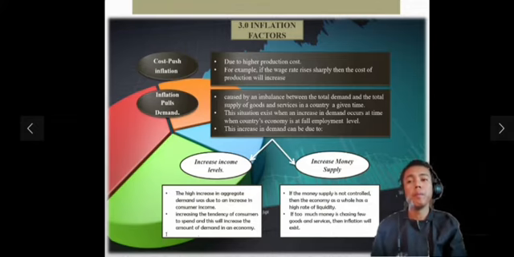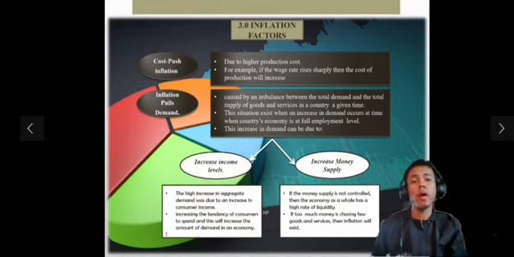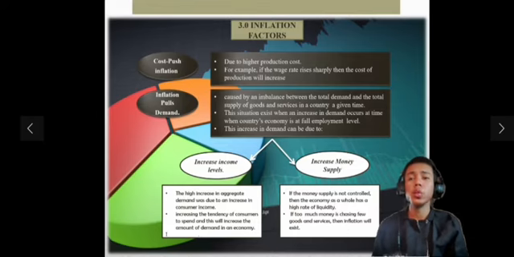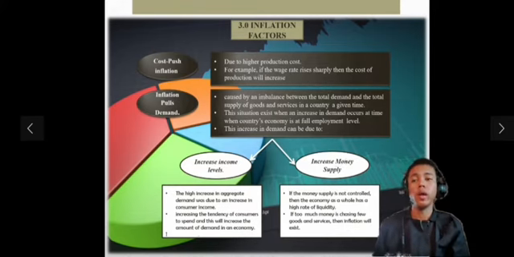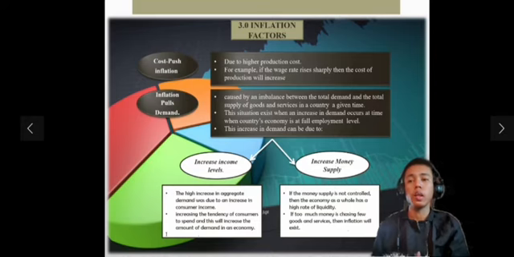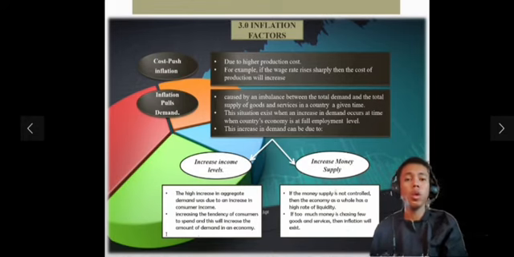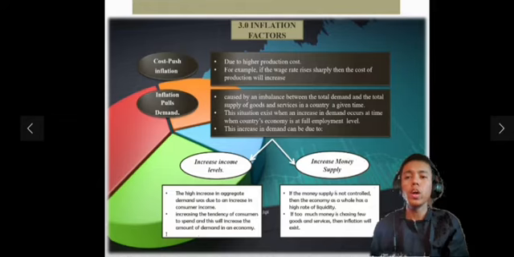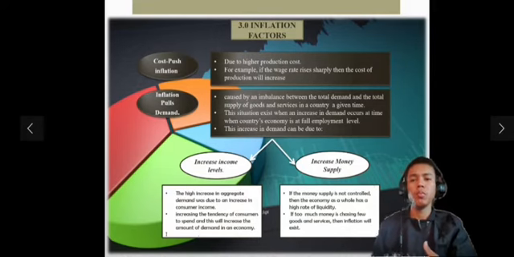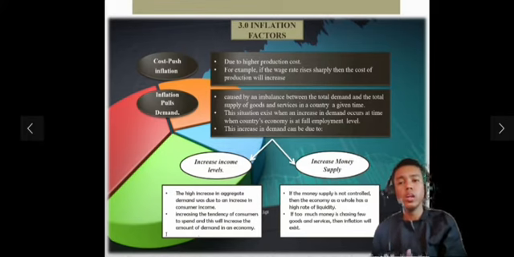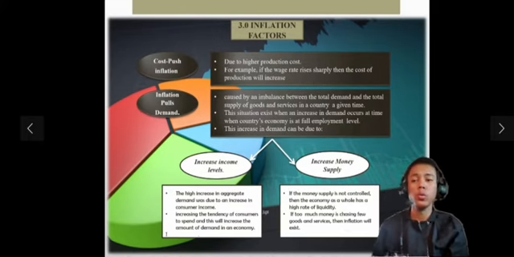Two, demand-pull inflation. Demand-pull inflation is caused by an imbalance between the total demand and the total supply of goods and services in a country at a given time. If there is a high increase in total demand compared to total supply, then inflation will exist. This situation exists when an increase in demand occurs at a time when the country's economy is at a full employment level. When an economy reaches full employment, it is difficult to raise the level of production quickly to meet this soaring demand. This increase in demand can be due to two things.